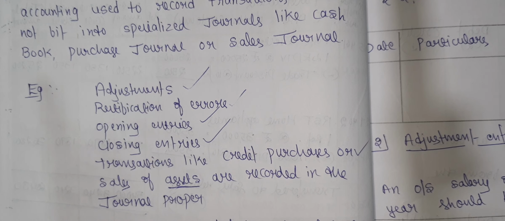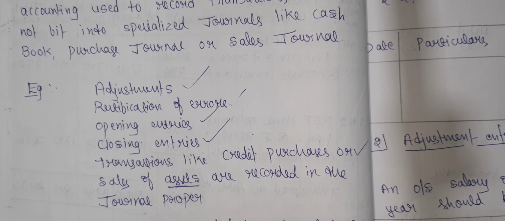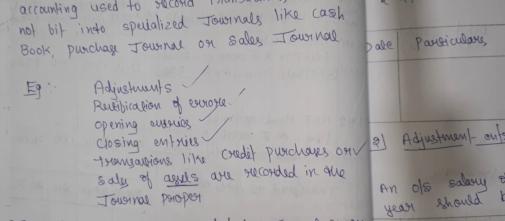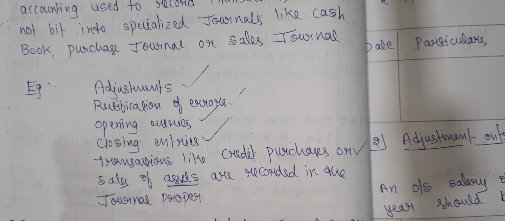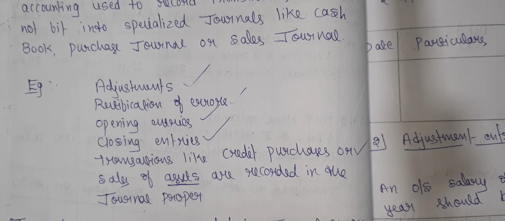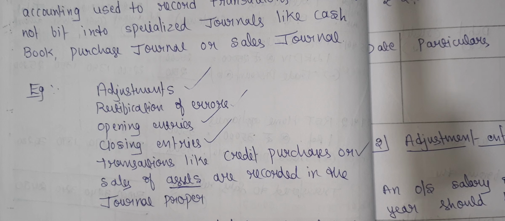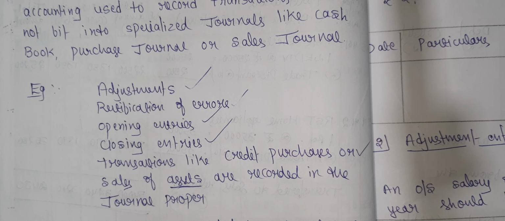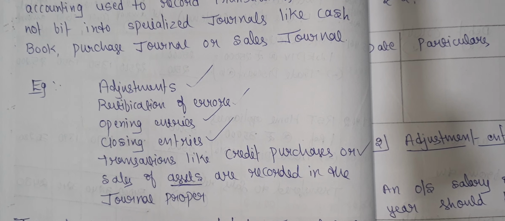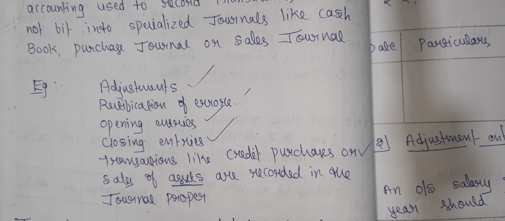Cash transactions will not come here. They will be recorded in the cash book. And credit purchase of goods or inventory, that also we will not record in the journal proper. We will record it in the purchase book. And sale of goods on credit, those transactions we will record in the sales book, not in the journal proper. Only transactions like adjustments, rectification of errors, opening or closing entries and credit purchases or sales of assets are recorded in the journal proper.